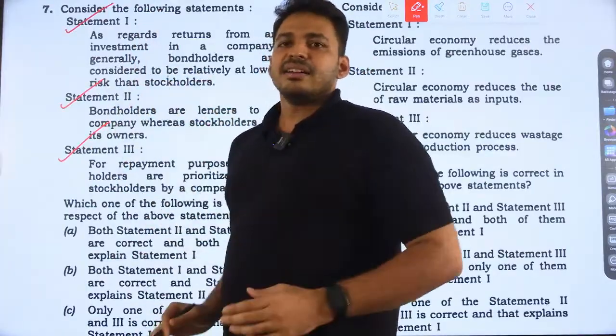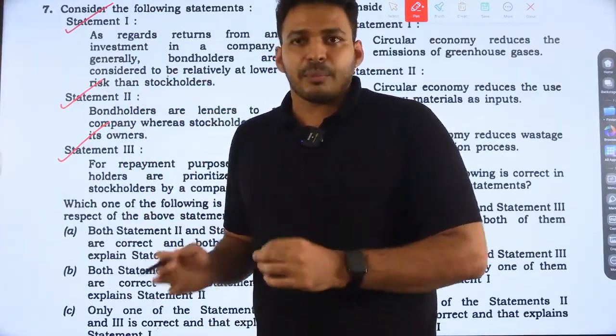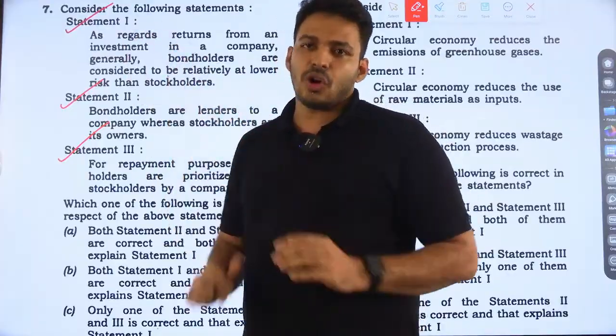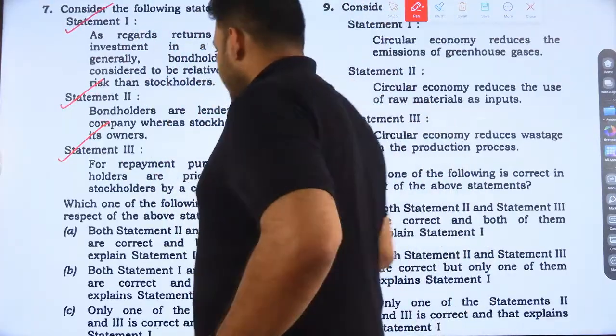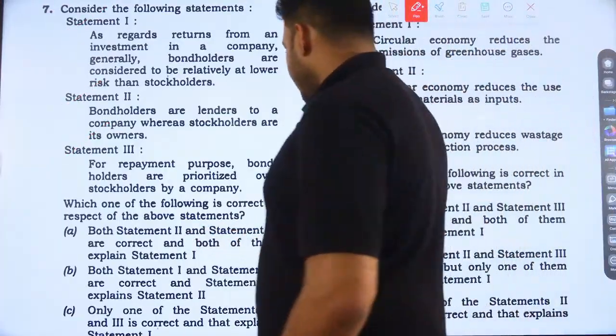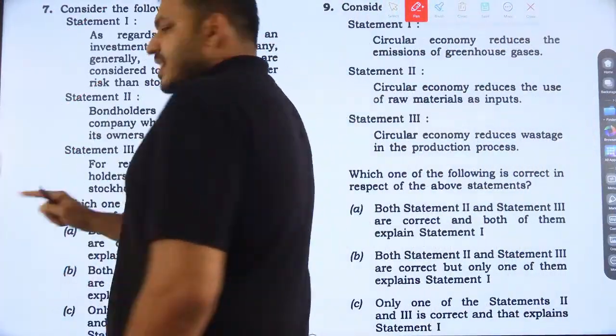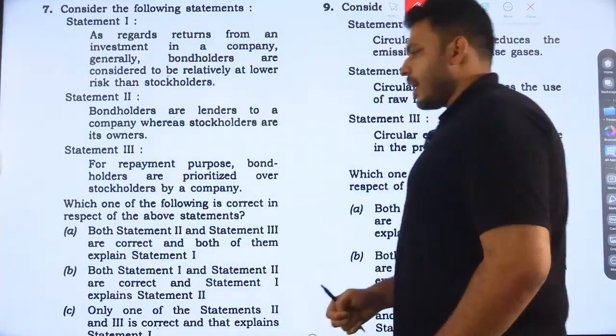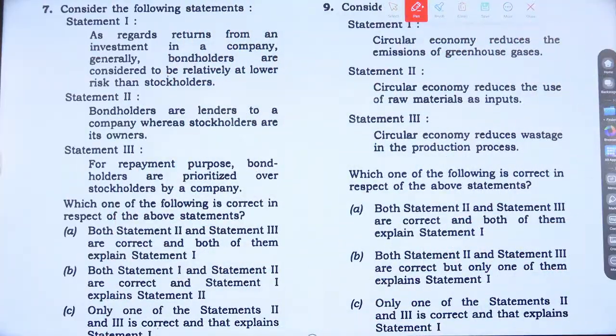Why the risk for a bondholder is lower than a stockholder. So the right answer is option A. Both statement 2 and 3 are correct, and both of them explain statement 1. Okay, option A is the right answer.